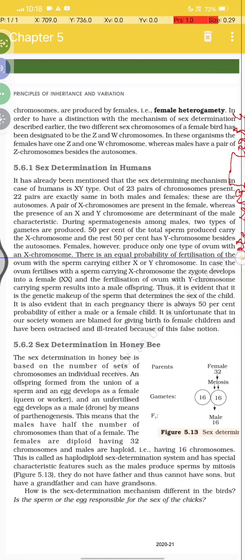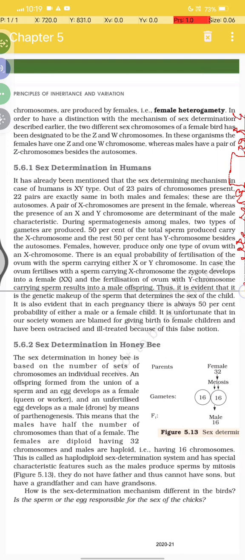There is an equal probability of fertilization of the ovum with a sperm carrying either X or Y chromosome. In case an ovum is fertilized with a sperm carrying the X chromosome, the zygote develops into a female, XX, and the fertilization of the ovum with a Y chromosome carrying sperm